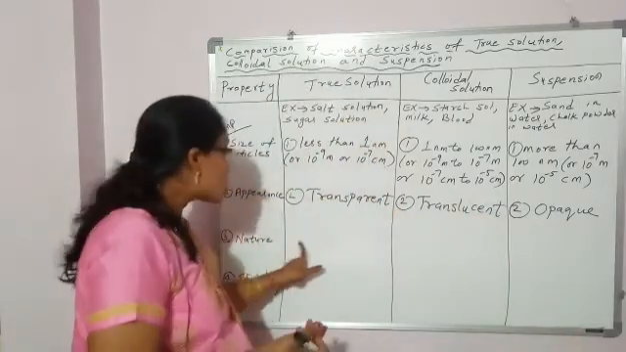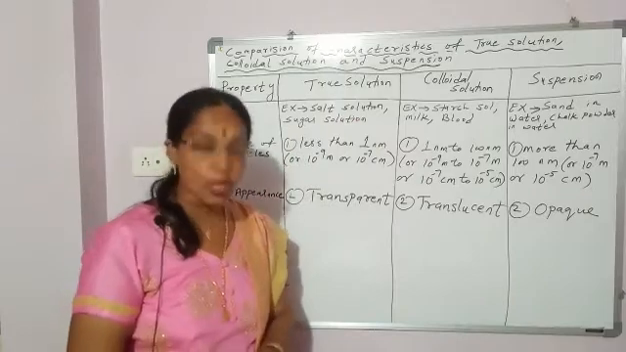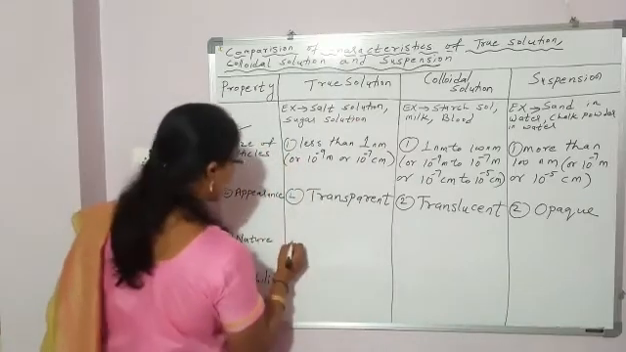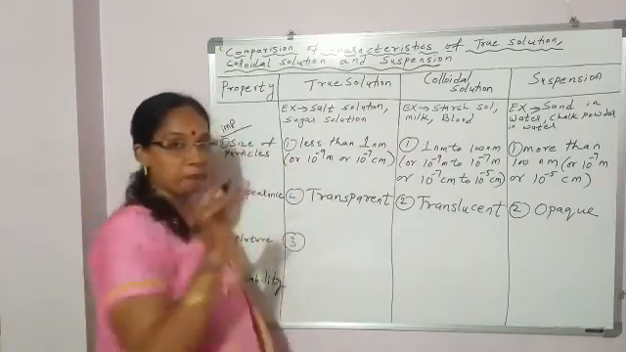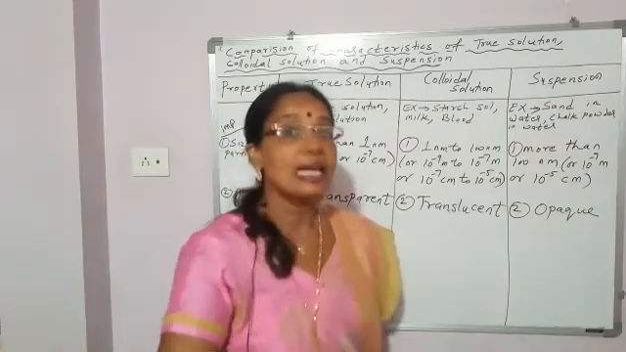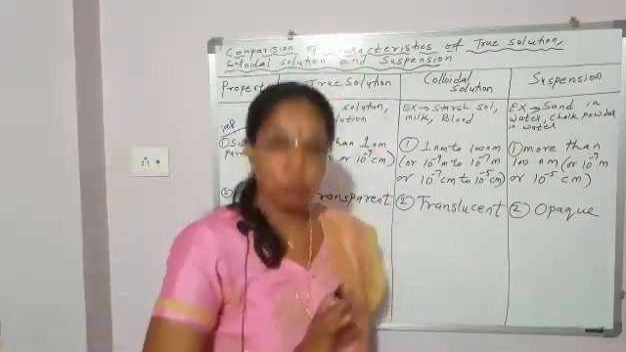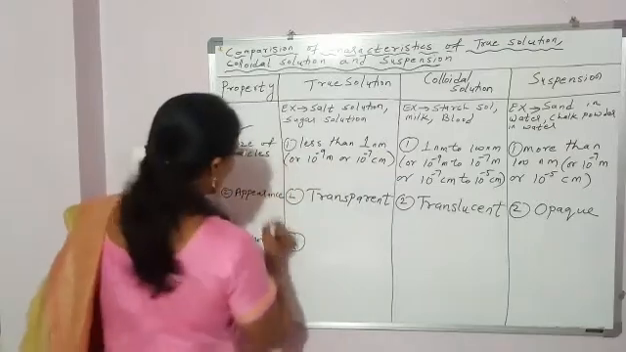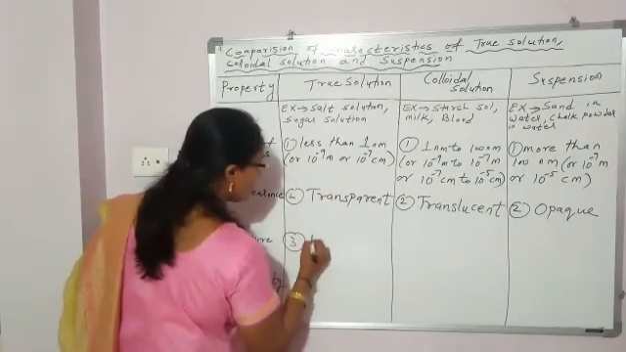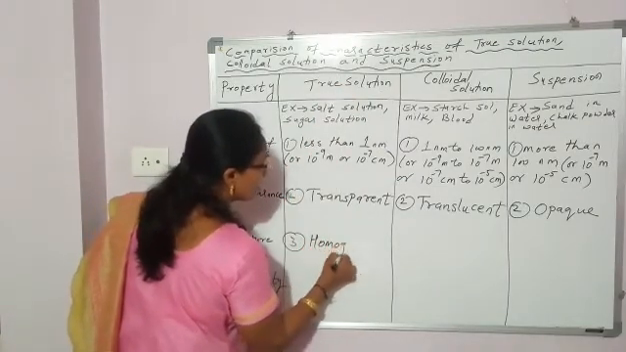It is homogeneous in nature. Homo means same, geneous means composition. Composition is the same throughout. Okay. So about the nature, true solution is homogeneous in nature.